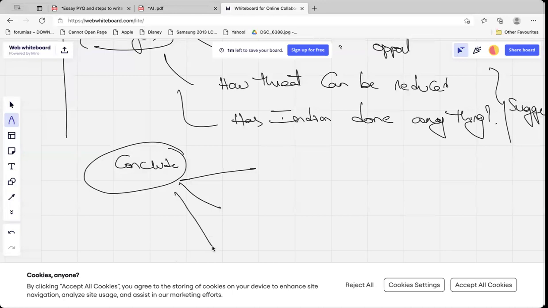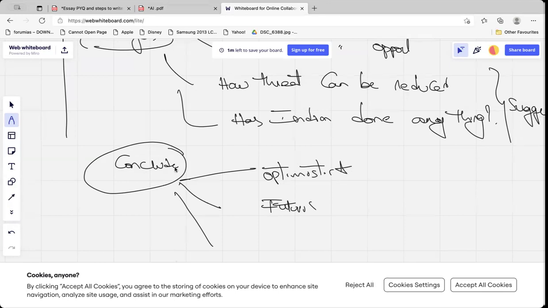Conclusion should be always optimistic or futuristic. So if there is no threat, what kind of AI do you envisage? What kind of good future will you see if the AI is used in the right manner? Whatever the threats you see regarding the AI, if those threats are resolved, what kind of positive future can you see? And this is the most beautiful conclusion.